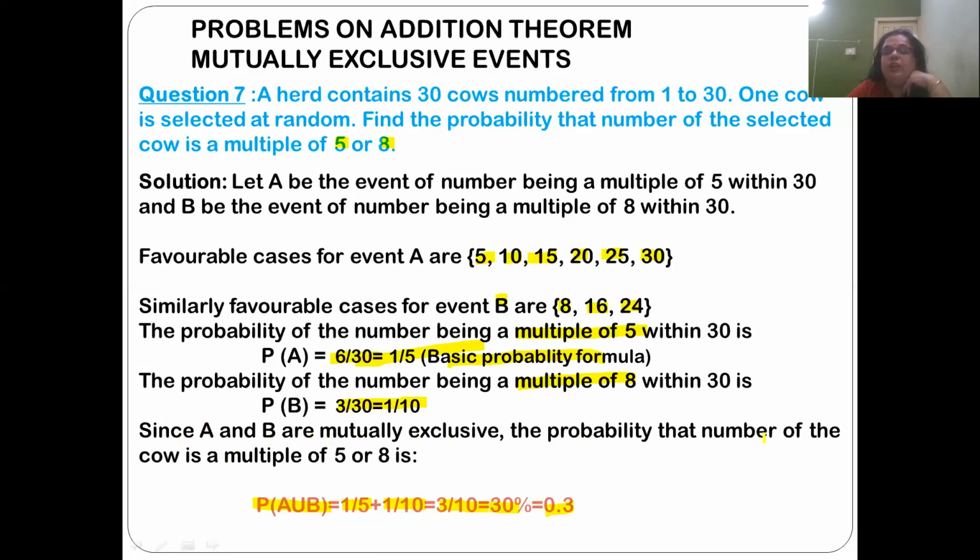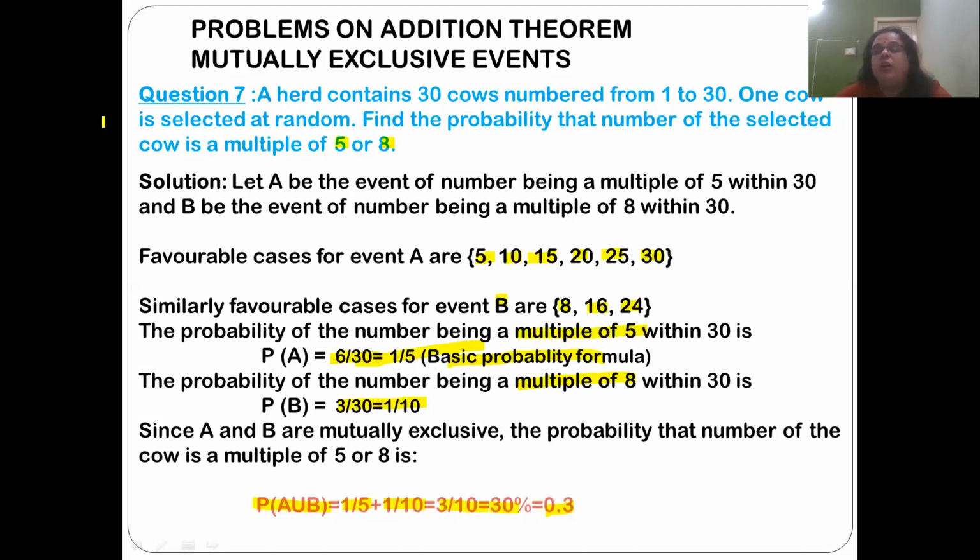Therefore, the probability that the number of the cow is a multiple of 5 or 8 is P of A union B is equal to P of A or B, that is equal to P of A plus P of B, that is equal to 1 by 5 plus 1 by 10, that is equal to 3 by 10, that is 30% or 0.3.